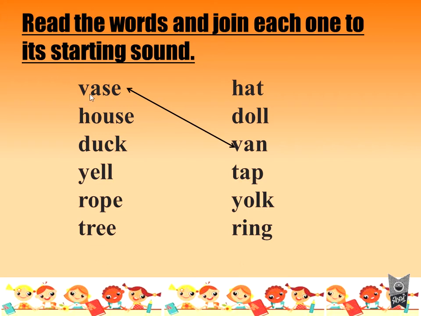Both are starting with V, van and V. So both are starting with the same sound. You have to match them. Okay, understood? This is given in your English textbook. You just have to match it according to the starting sounds.